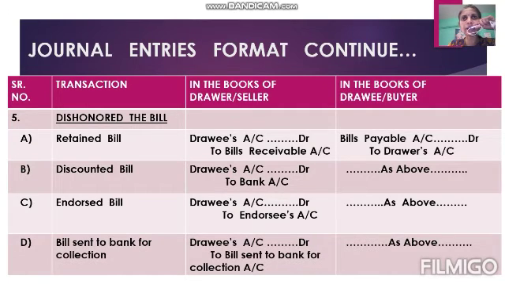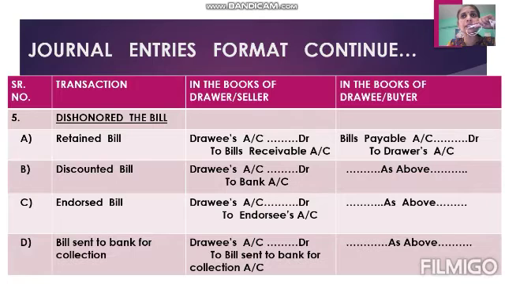In case of dishonor, first we discuss the drawer. Drawer may use any of four options, so the entry in the books of drawer for dishonor also depends on which option he previously used. If he used the retained option, retained means the bill of exchange is with the drawer and the drawer is not getting the payment of the bill. Then the entry is drawee's account debit.